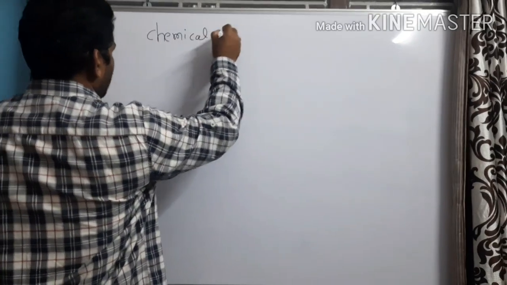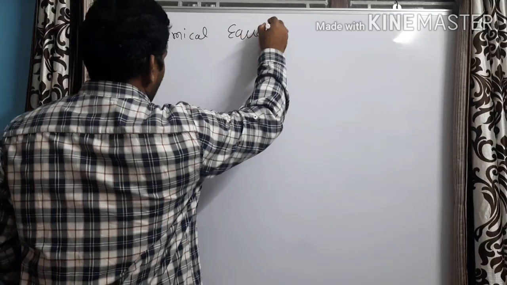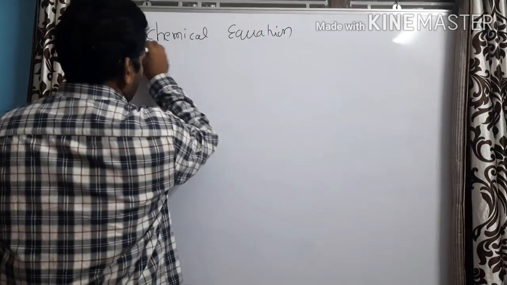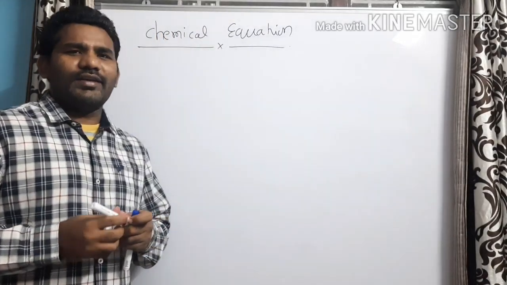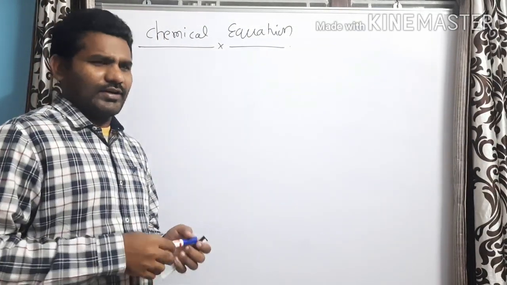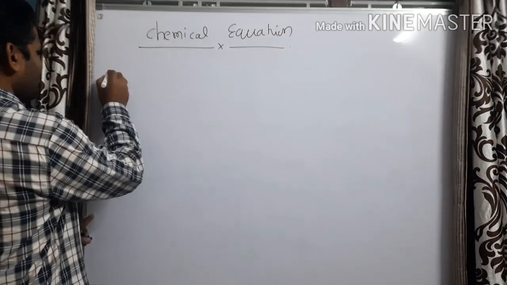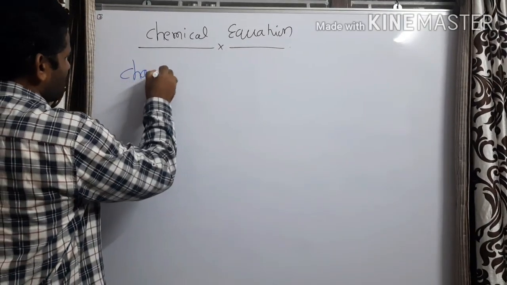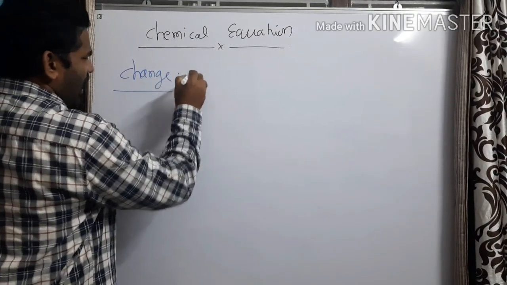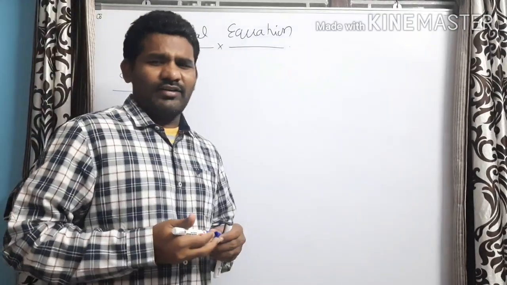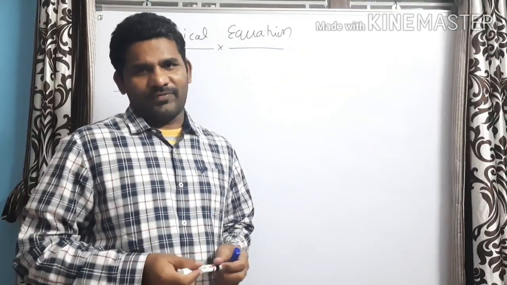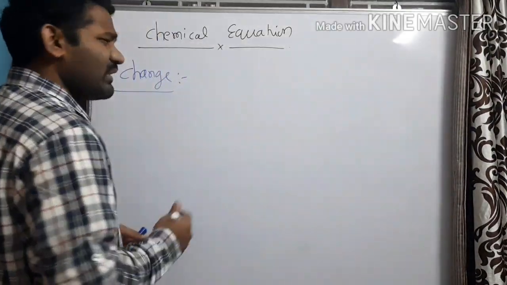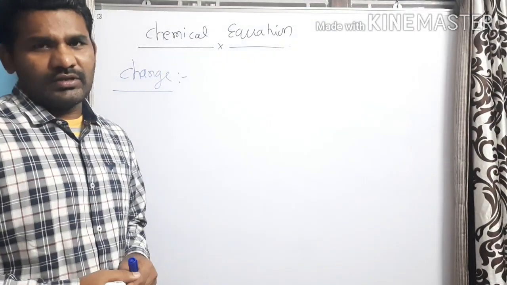Chemical equations. Before going to learn how to write a chemical equation, first let us try to understand the basic term, that is change. I think we have listened this word change in different situations in our daily life. See, what is scientifically change means?